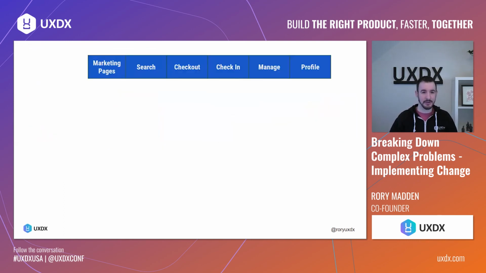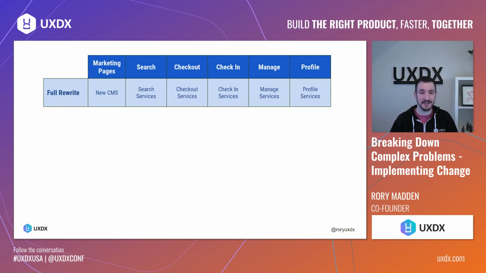So how it got broken out, similar kind of concept. You had the user journey of the marketing pages, which is trying to get demand for it. You search, you book, you check in, you might manage your flight, change your seat, etc. And I've thrown profile in there because it's a good example where if you're trying to build a user journey, sometimes you'll have elements like manage and profile, which don't flow fully into a journey, but it's okay just to attach those on where you think it best fits, because nothing is ever going to be a perfect, clean journey.